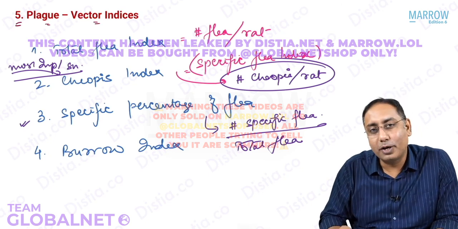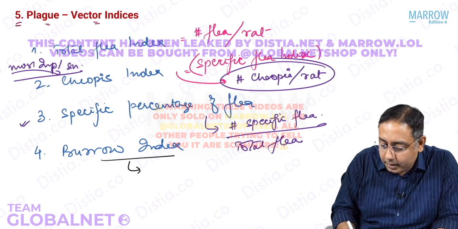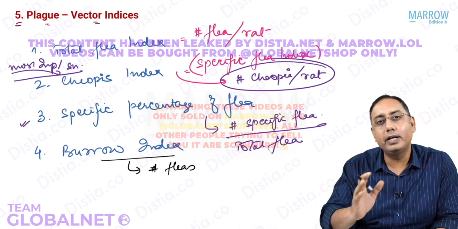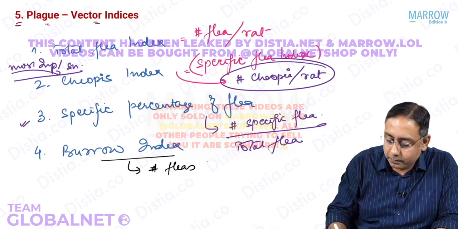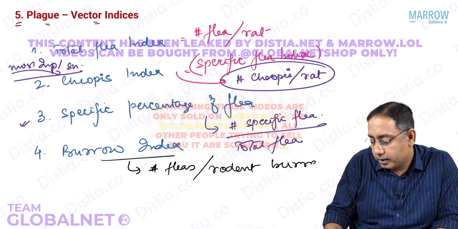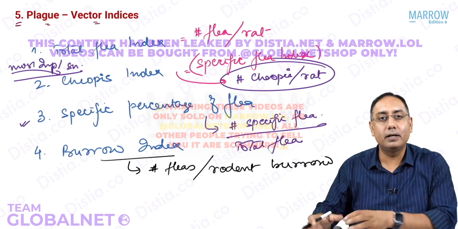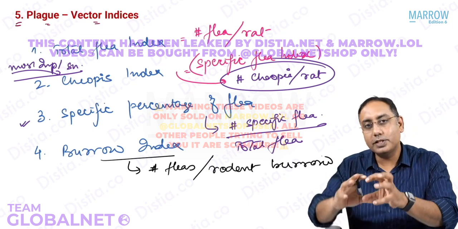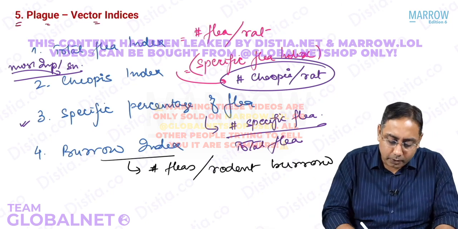And lastly, what is burrow index? Burrow index is pretty simple. It's a general index. It is the total number of fleas which are present per rodent burrow. A burrow is a place where the rodent would sleep, right? So the number of fleas which are there inside the burrow, that is the burrow index.